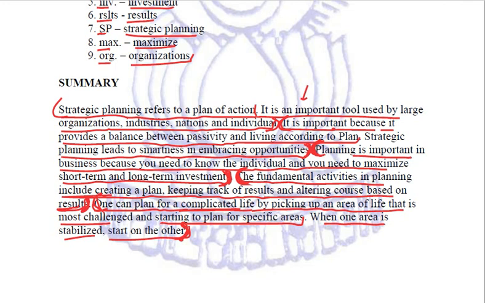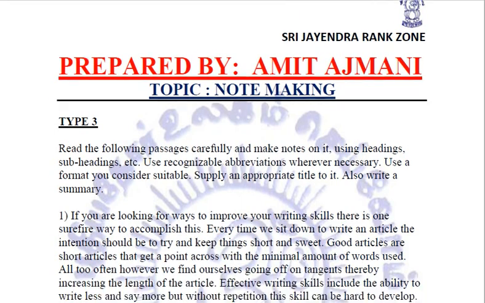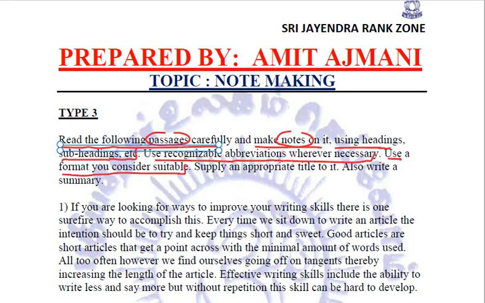Now let us come to the actual question which normally comes in our exams, that is type 3, or we can say the full-fledged questions. What are these? Read the following passages carefully and make notes on them using headings, subheadings, etc. From a particular passage we are required to make notes. Use recognizable abbreviations, so we have to write the key also. Use a format you consider suitable, supply an appropriate title, and also write a summary.